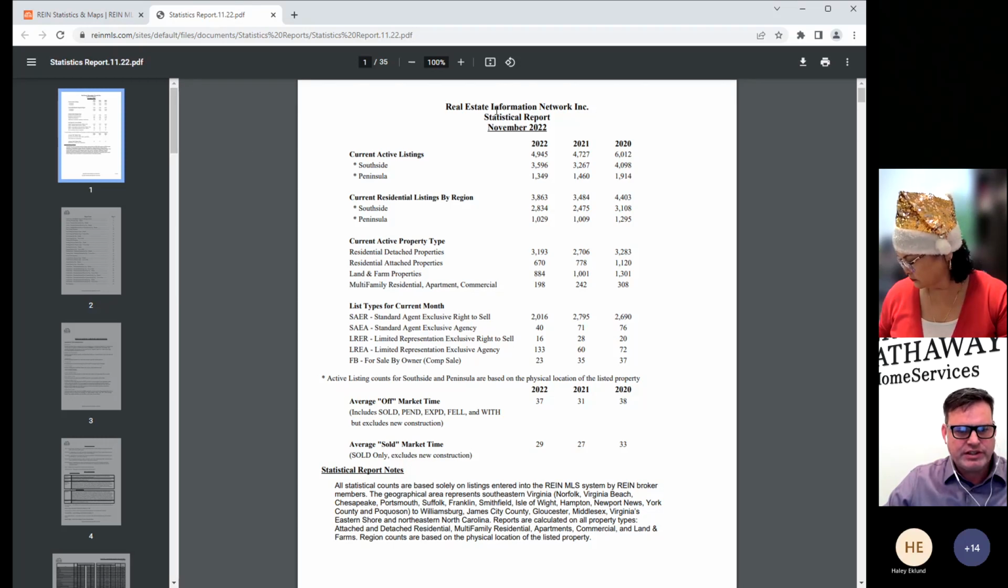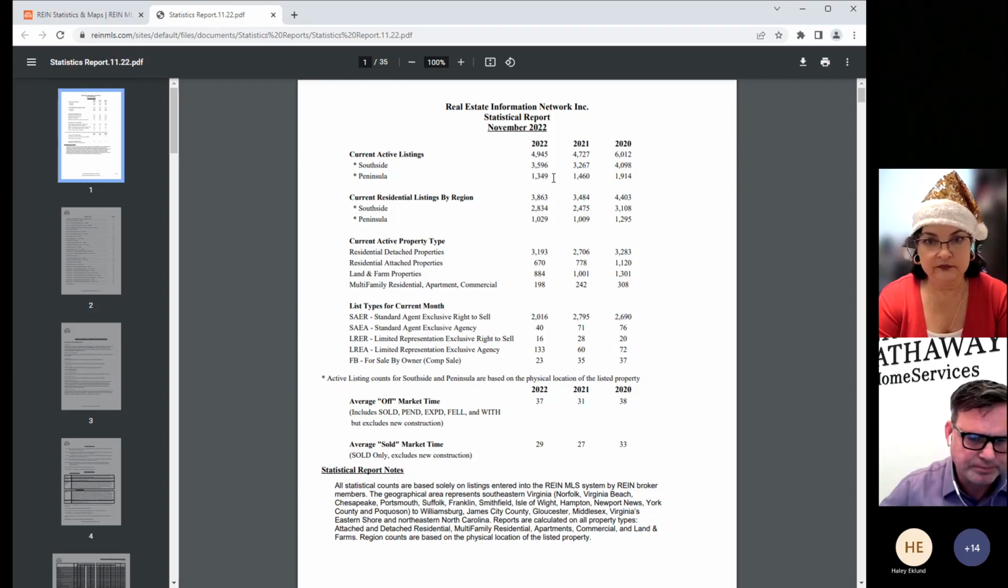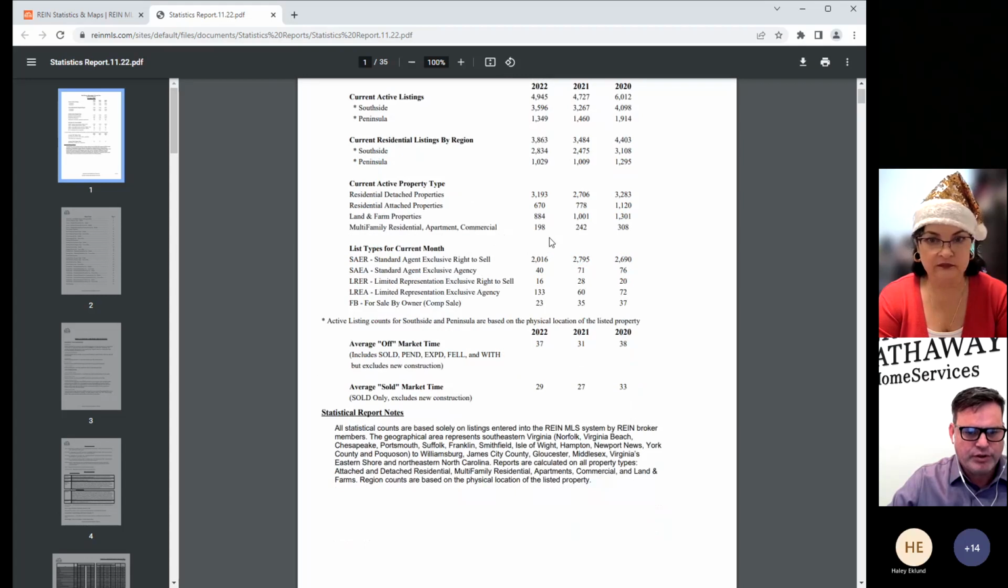So just to go over the main page, stats, November 2022, and this will tell you right here, current active listings, total 4,945, 2021, 4,727, and 2020, 6,012. So you can see where these numbers are moving or heading based on that 3-year cycle. You can see then that is broken down by Southside and Peninsula. Then it's broken down further by detached and attached properties. Land and farm, multifamily, commercial, and apartments are put all together. So you can see those numbers there are also somewhat dwindling on some of these figures here.